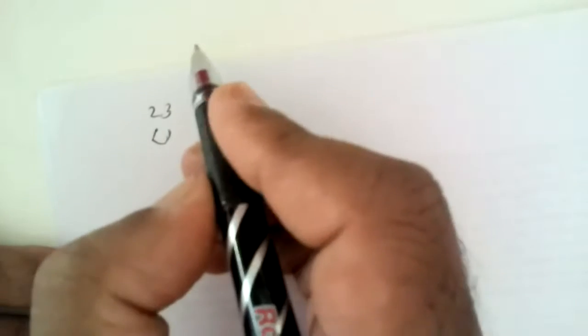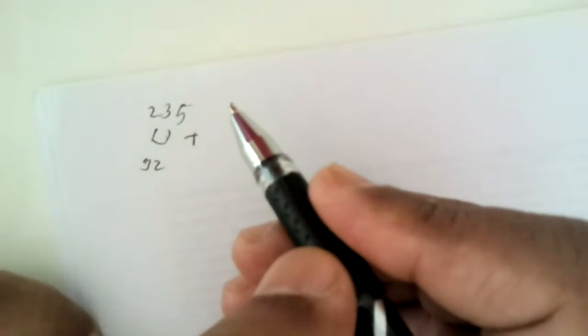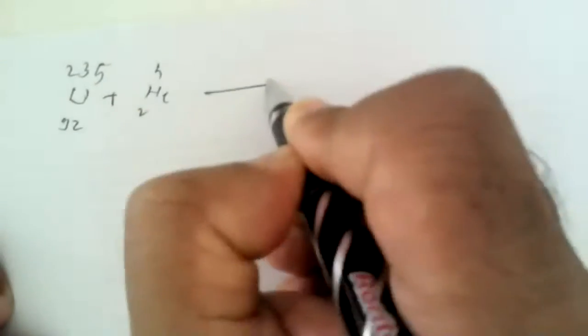Now, another reaction. This will give you much more confidence, because such types of reactions will be asked and you will be asked to complete the nuclear reaction. Now, another reaction with uranium, uranium 235 nucleus. The atomic number is the same because it is an isotope, and here alpha particles are used.